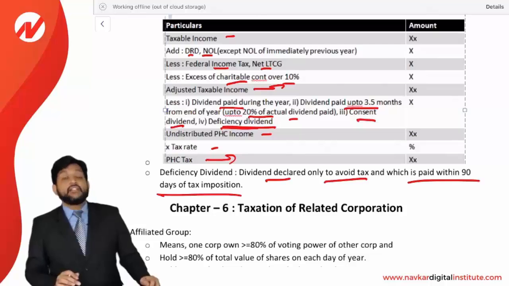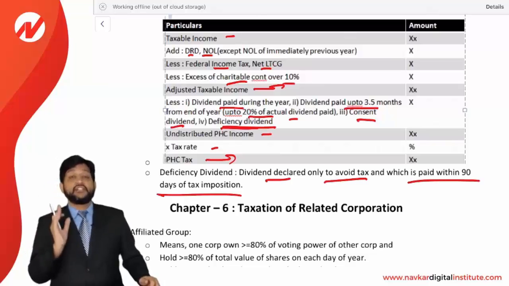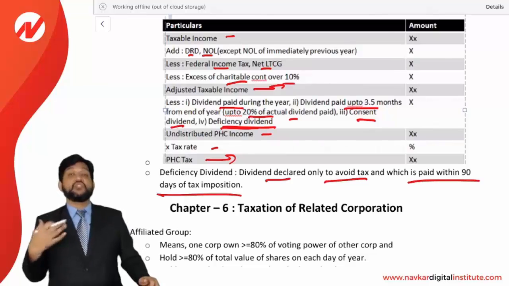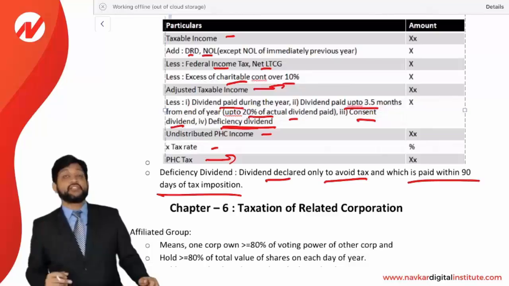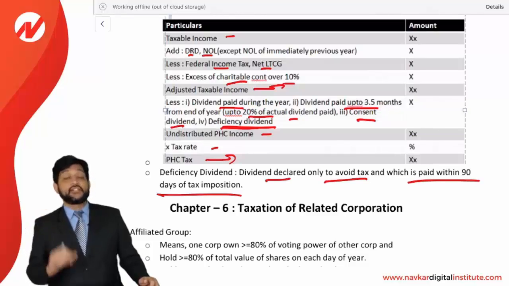So this being the theory for penalty taxes, 2 types of taxes are levied: accumulated earning tax and personal holding company tax. Both are, the concept is the same on accumulated earning. If you keep more reserves, if you keep more amount in the form of retained earnings, then it will generate a tax. So you should keep reserves only up to a reasonable business need and the remaining should be distributed to the shareholders. Otherwise, it will generate a tax for you.